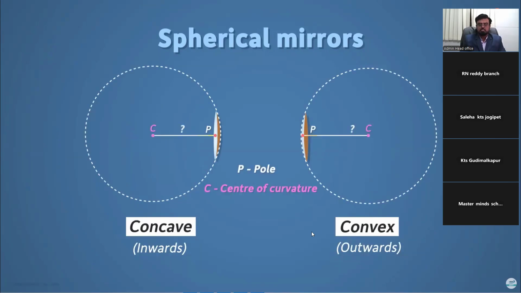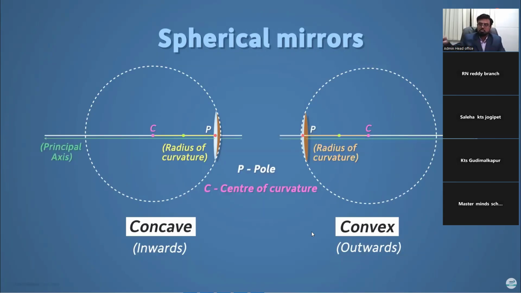And what will the radius be called? Yes, it's called the radius of curvature. Join the pole and the center of curvature with a line. This line is called the principal axis. The midpoint of the line segment joining the pole P and the center of curvature C is called the focal point. It's denoted by the letter F.